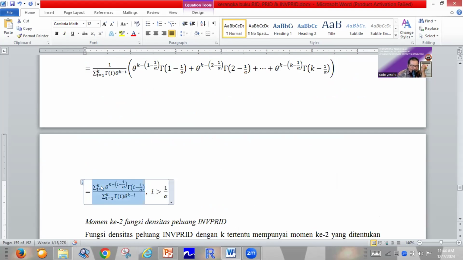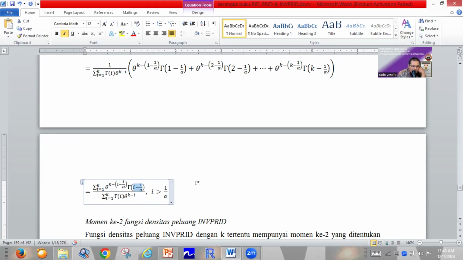The first moment is the summation from i equal to 1 until k of theta power k minus i minus 1 divided by alpha, multiplied by gamma function of i minus 1 divided by alpha, divided by the summation from i equal to 1 until k of gamma function i multiplied by theta power k minus i, for i greater than 1 divided by alpha. We know that if i equals 1 divided by alpha, this becomes 0.